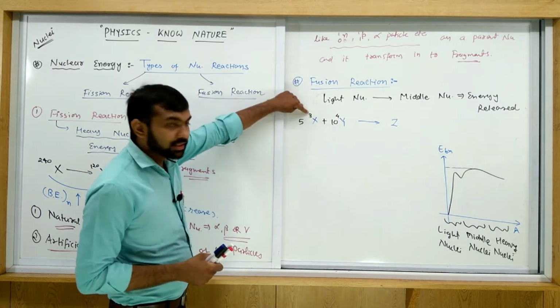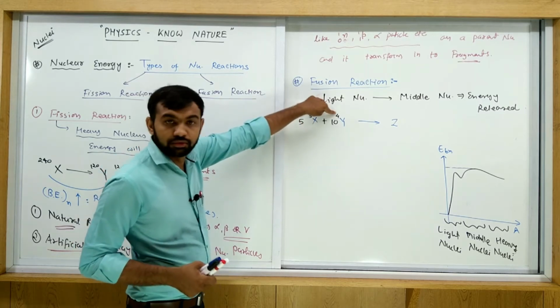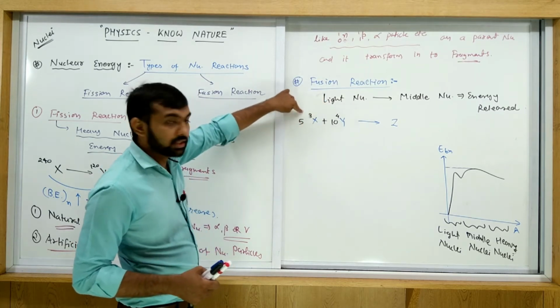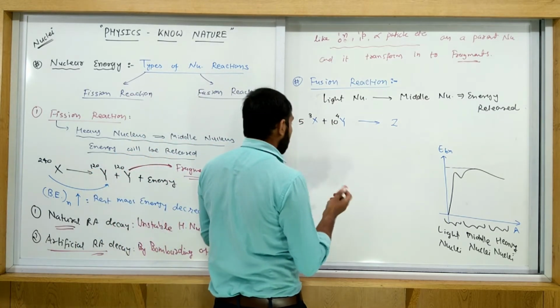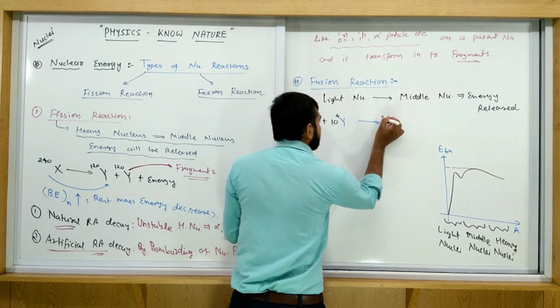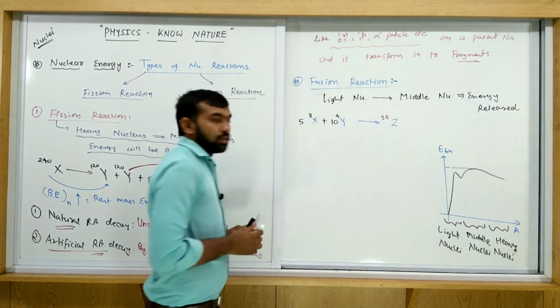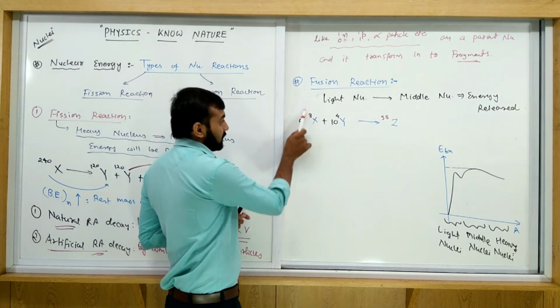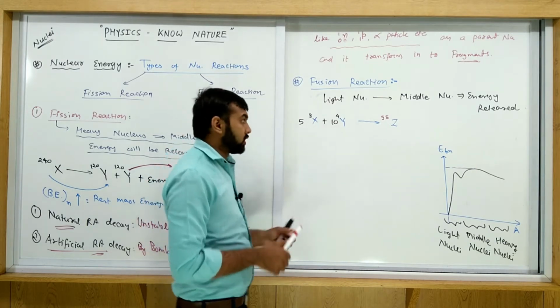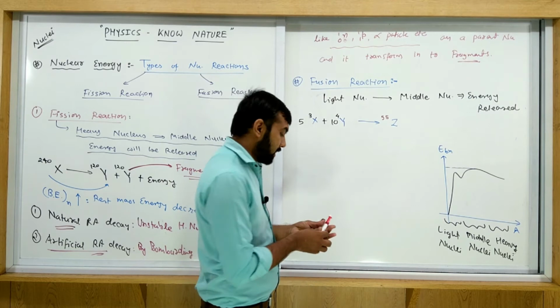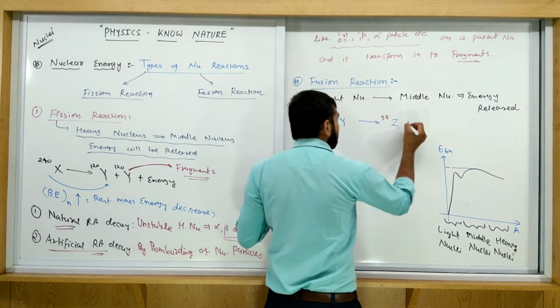So 5 3s are 15, 10 4s are 40, so 40 plus 15, 55. So some new nuclei is formed here. What is the atomic mass? 55. So two light nuclei, x and y, are combined with each other and a new nuclei of 55 is formed. So in this case some energy will be released.